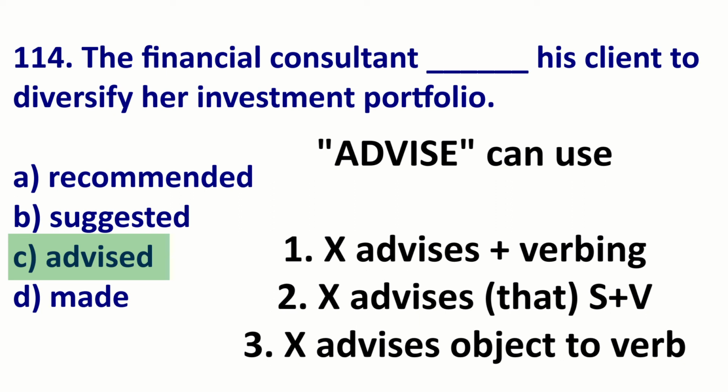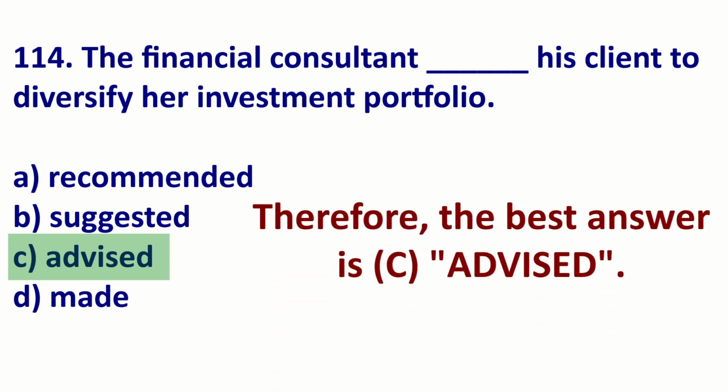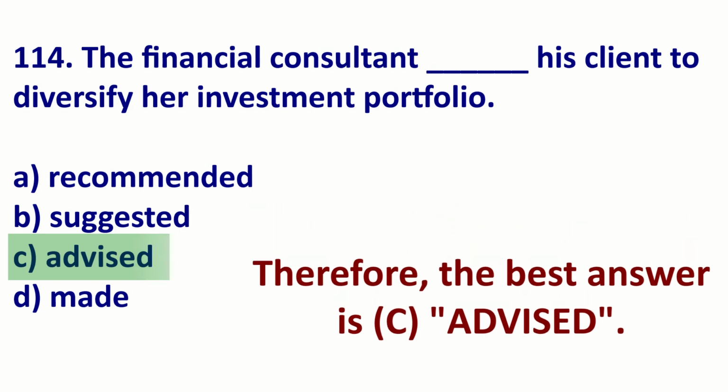So you can advise verb ing. I advise diversifying your stocks. You can use I advise that subject verb. I advise that you diversify your stocks. Or you can advise object to verb. I advise you to diversify your stocks. All of these are correct. Therefore, the answer is advise.